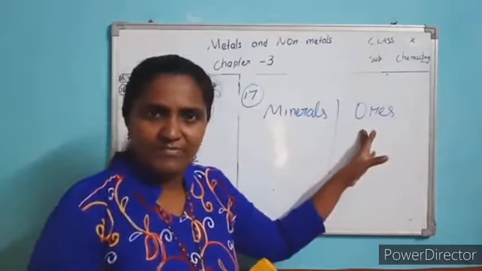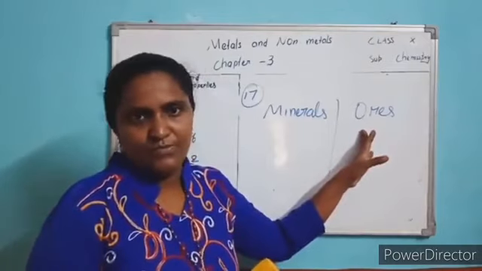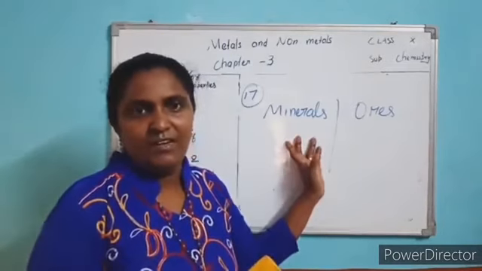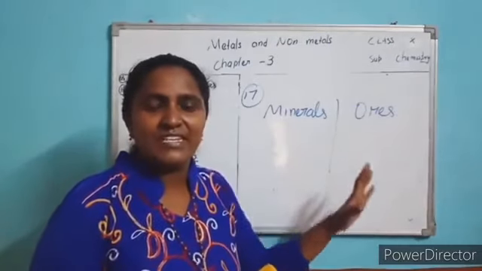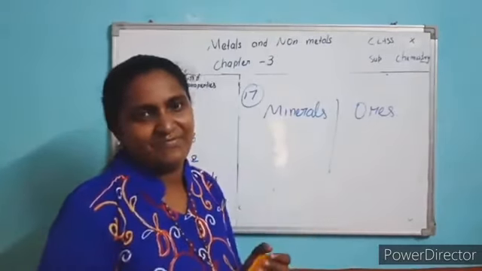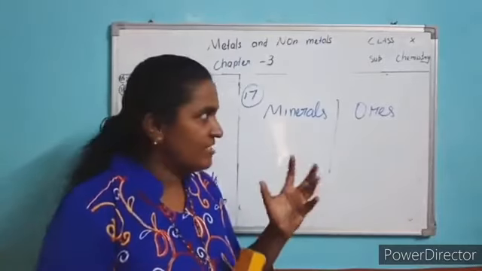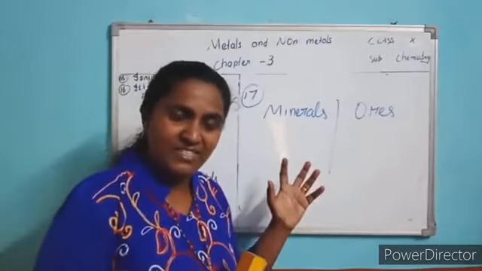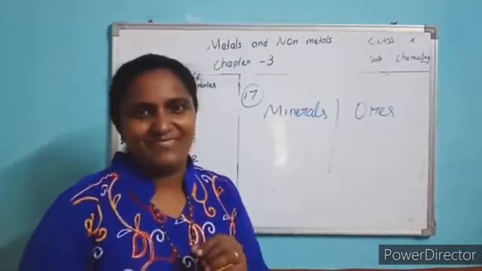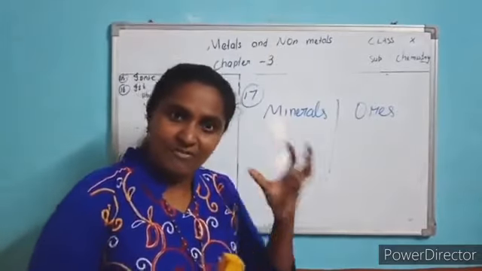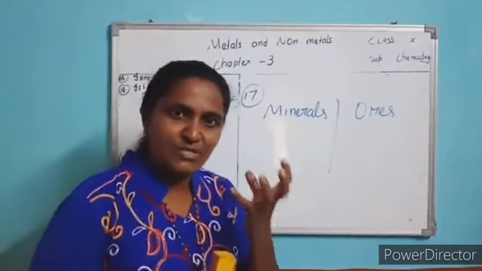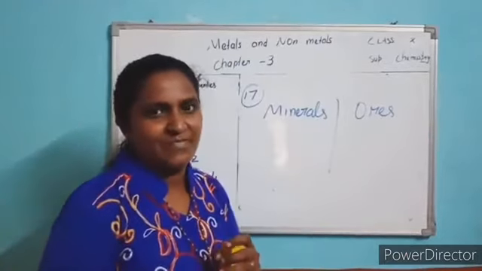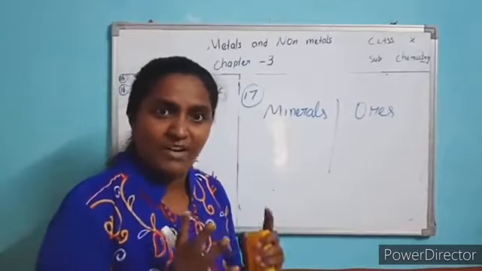What is ore then? Ore is similar, but ore is a mineral from which we extract metal. Bauxite is an ore from which we extract aluminium. So such a mineral is called ore. There are many minerals of aluminium.